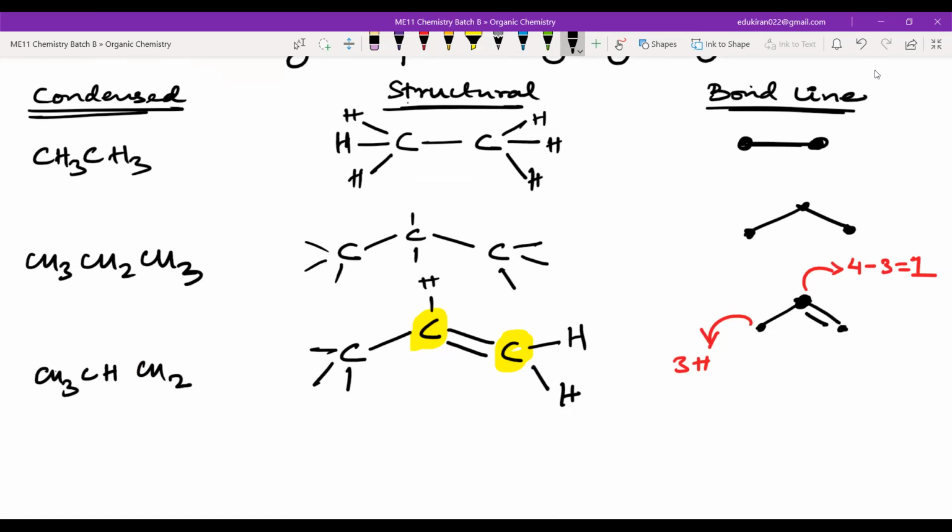Okay. Now, what about this carbon atom? This carbon atom has 4 minus 2 bonds present. That is why this will be having 2 hydrogen atoms. So see, there are 2 hydrogen atoms here. Okay, so fine. Write this much, then I will give you a question.